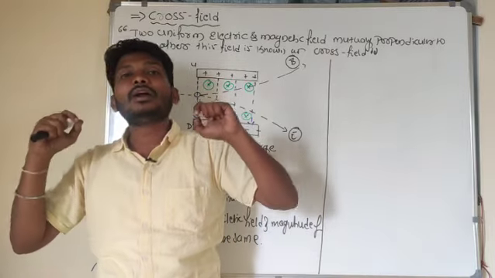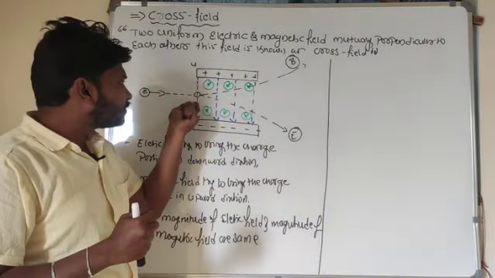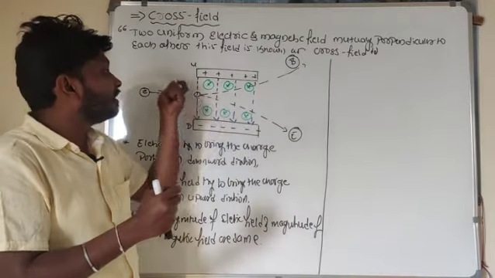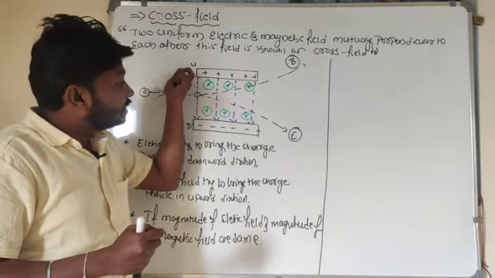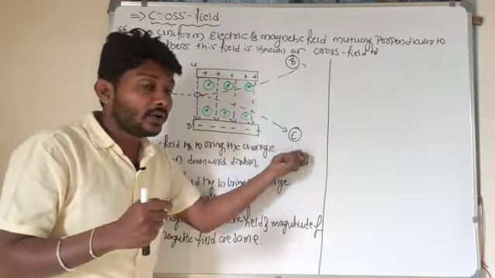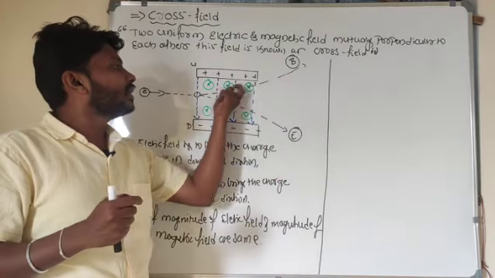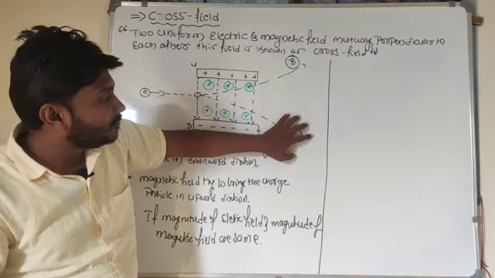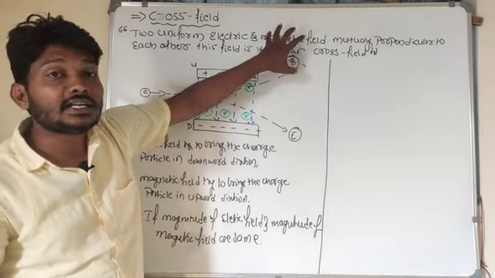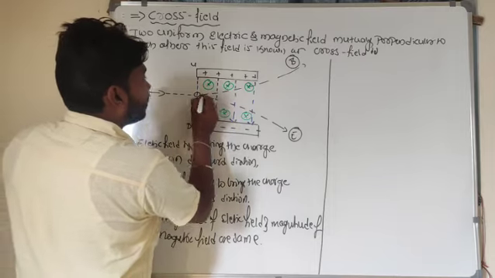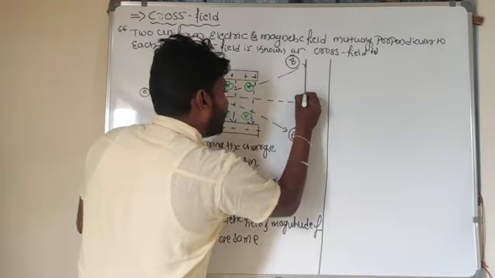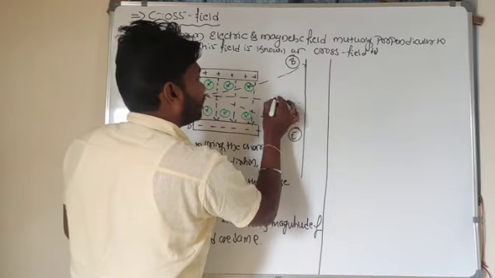So did you get my point? If the charged particle enters the crossed field region, the electric field tries to bring the charged particle in a downward direction, whereas the magnetic field tries to bring it in an upward direction. If the magnitudes of these fields are the same, then the charged particle moves along a straight line without suffering any deflection. Did you get my point?